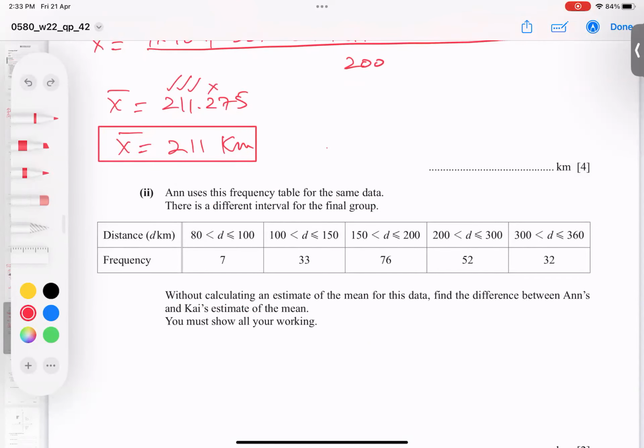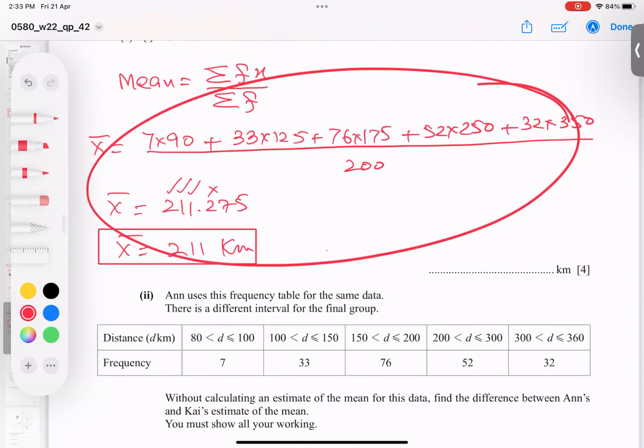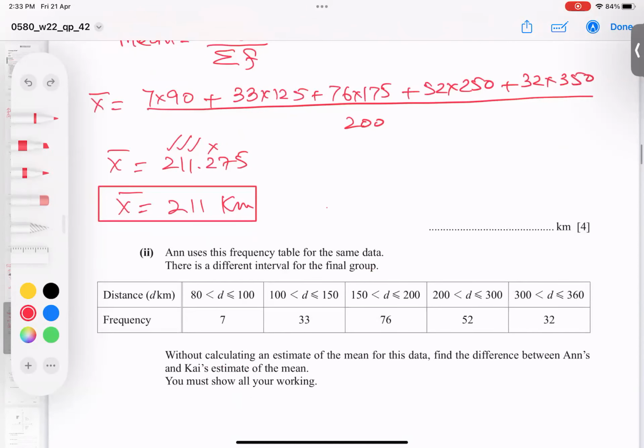He said find the difference, but without doing the whole process. One way students will do is what I did above: they will find the new mean, and when they get the answer, then they subtract. But he said no, you will not do this. We calculate without calculating a mean, and you must show all your working.